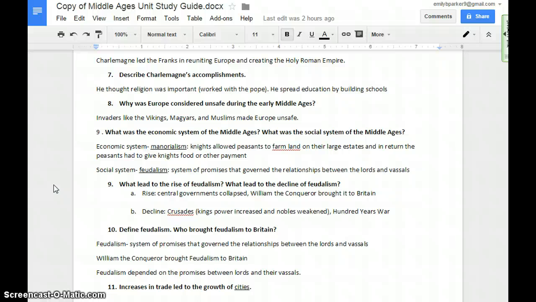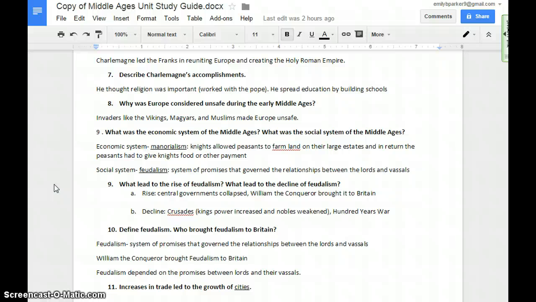The social system of the Middle Ages was feudalism, and that was the system of promises that governed the relationships between lords and vassals. Number 9, what led to the rise of feudalism and what led to the decline? Things like strong central governments collapsing because there were so many invaders, and so the nobles got more powerful.